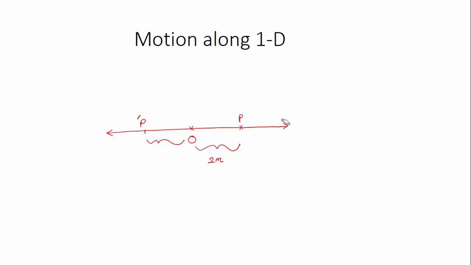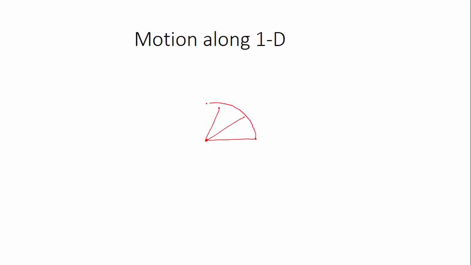For your understanding, I will tell you one thing. Suppose it is not the case that it is restricted only to a line. Suppose the object can move everywhere along this plane. Then I fix a point and say, now the object is 2 centimeters away from the origin. Then the object can be 2 centimeters over here, or over here, or over here. In general, it can be anywhere along this circle of 2 centimeter radius.